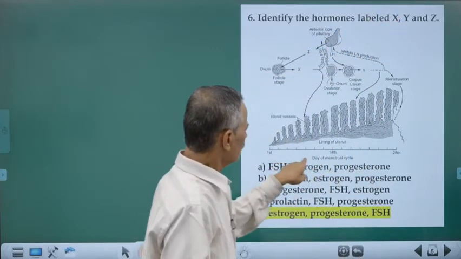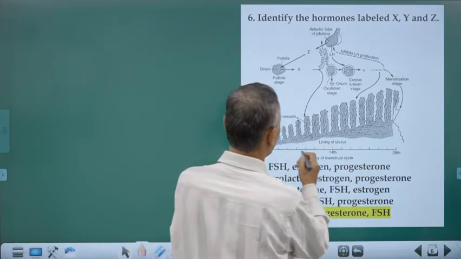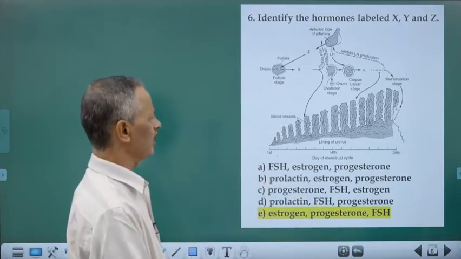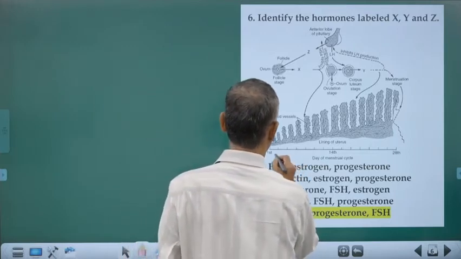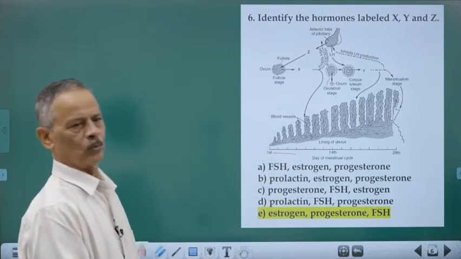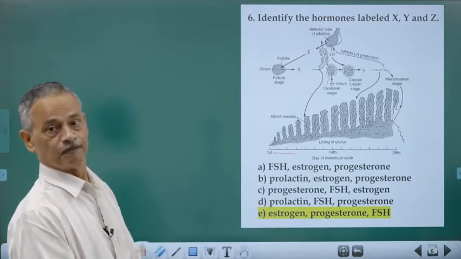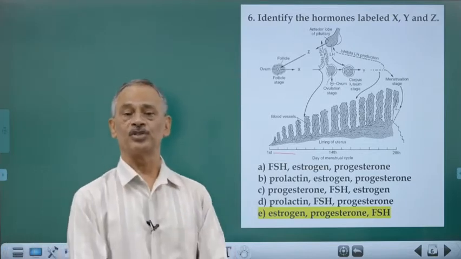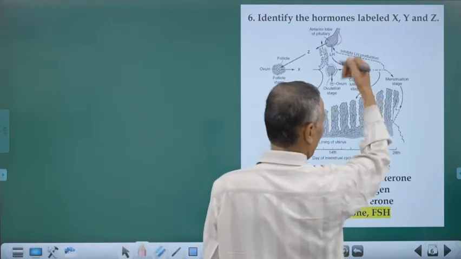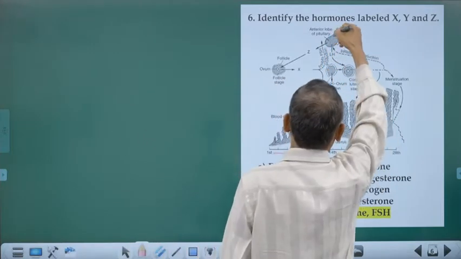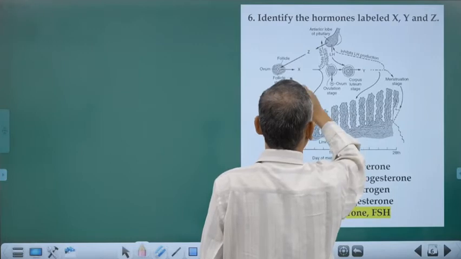Now, the hormones labeled as X, Y, and Z. What is that? This is connected with the menstrual cycle. You have 4 stages in the menstrual cycle. Day 1 to 5 will be the flow, called menstrual flow, menstruation. Day 5 to 13 is the proliferative stage or follicular stage. And why is the proliferation occurring? The anterior lobe of the pituitary is releasing Z that acts on the follicle, and the follicles are all growing.